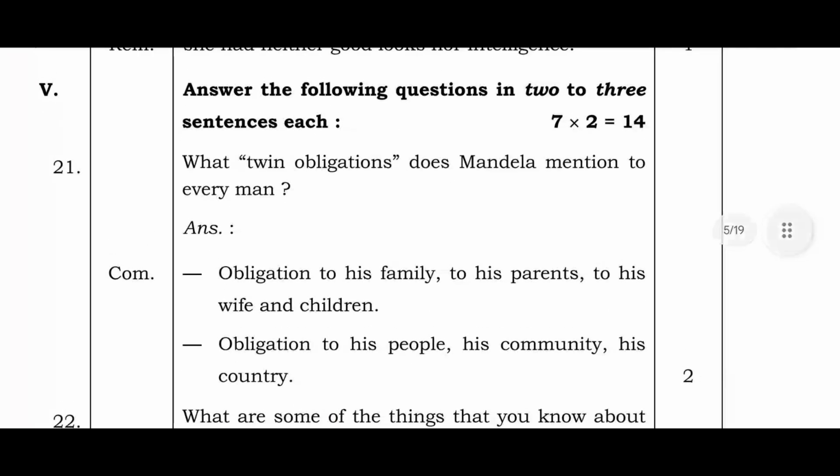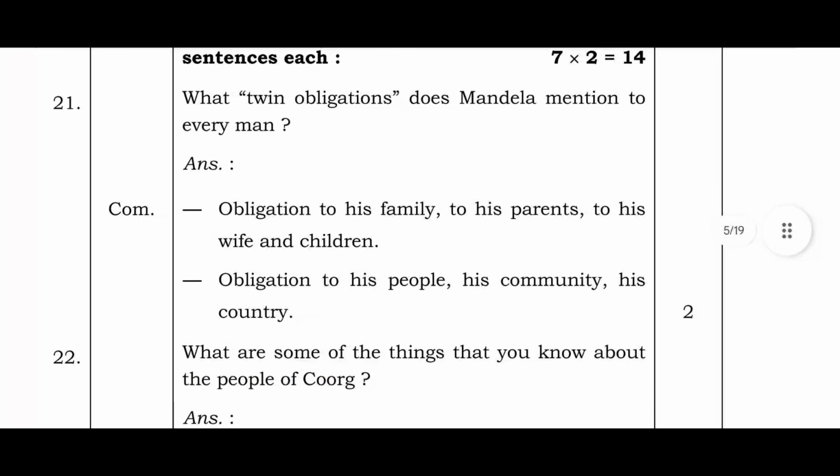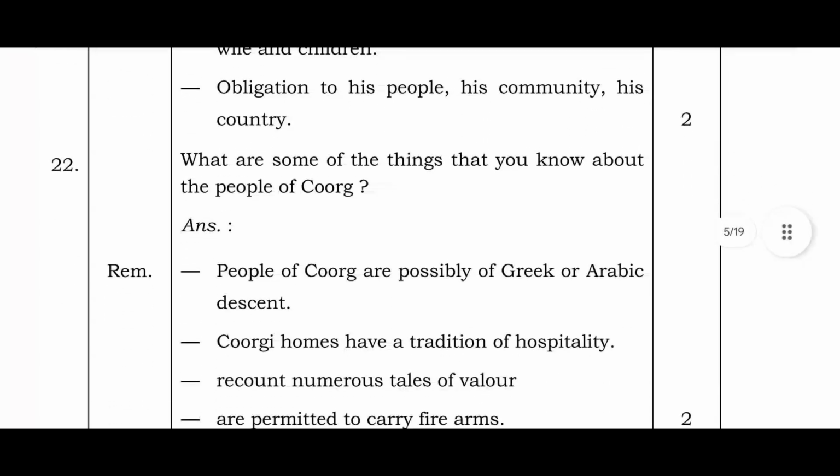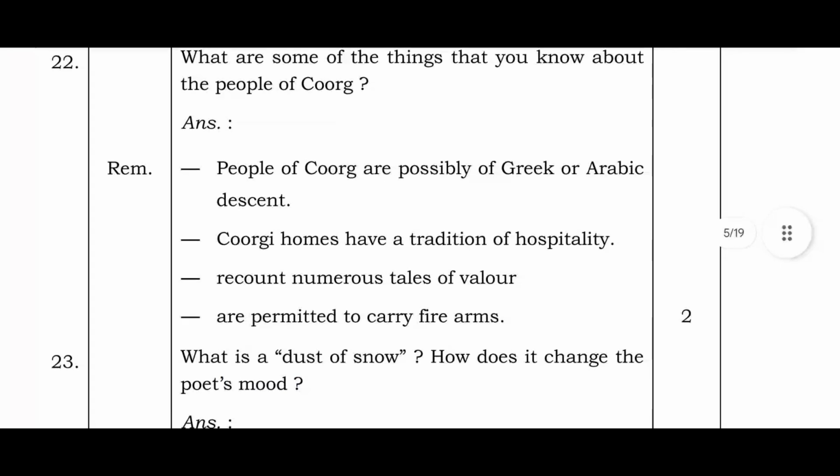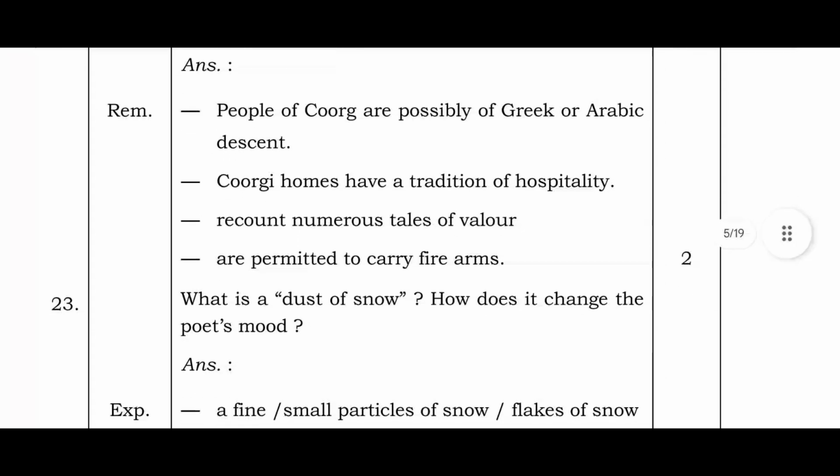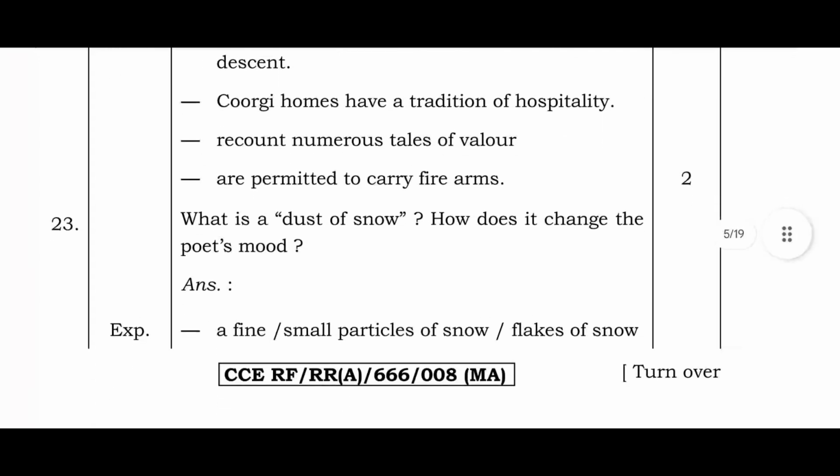Answer the following questions in 2 to 3 sentences each. What twin obligations does Mandela mention to every man? Obligation to his family, to his parents, to his wife and children. Obligation to his people, his community, his country. What are some of the things that you know about the people of Kurg? People of Kurg are possibly of Greek or Arabic descent. Kurgi homes have a tradition of hospitality. They recount numerous tales of valor. They are permitted to carry firearms.